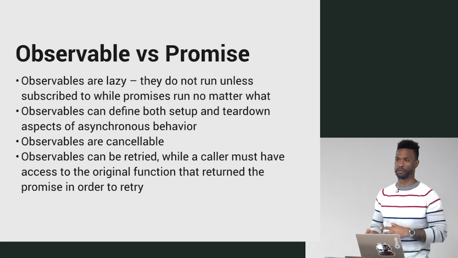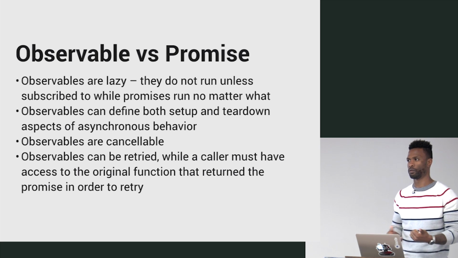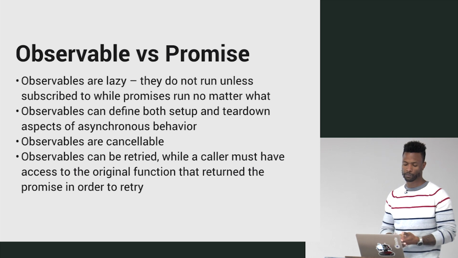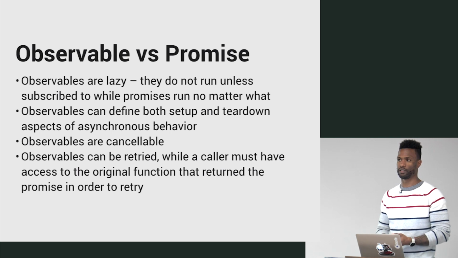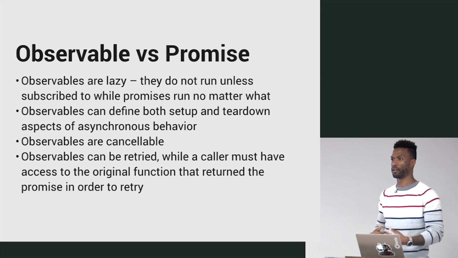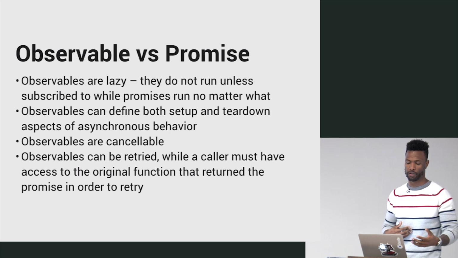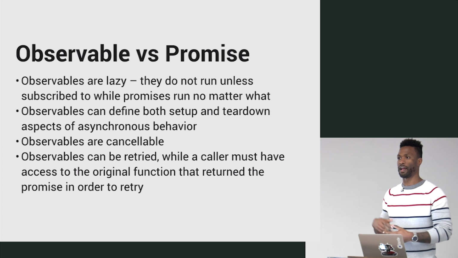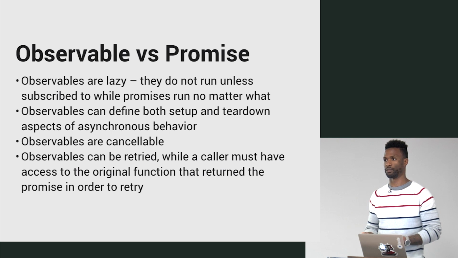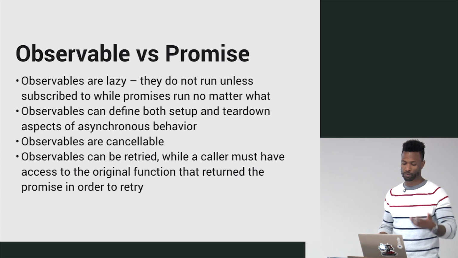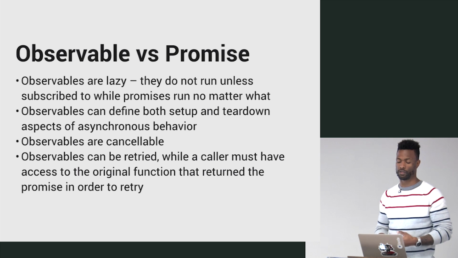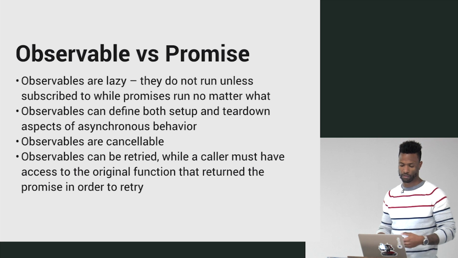So, observable versus a promise. This might help shed some light on it. So we're all familiar with promises in here, right? Okay. So observables are lazy, whereas a promise, when you invoke the promise, it initializes and it comes back when it's ready, right? An observable doesn't. You can write all the code that's going to run when the observable is notified, but it actually won't run yet until you tell it to. It's lazy. They don't run unless you subscribe to something, while a promise will run as soon as you execute it. So that's pretty cool.